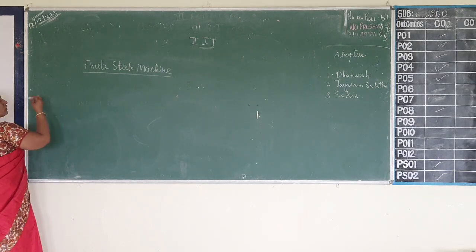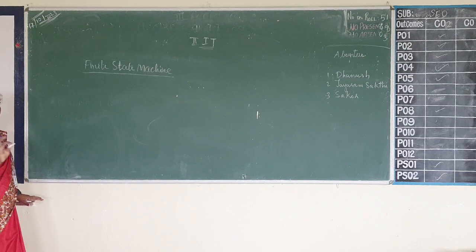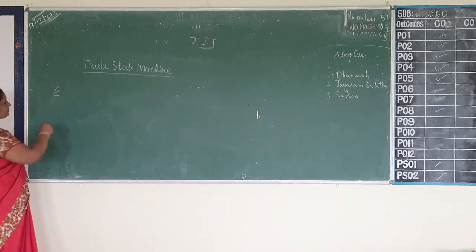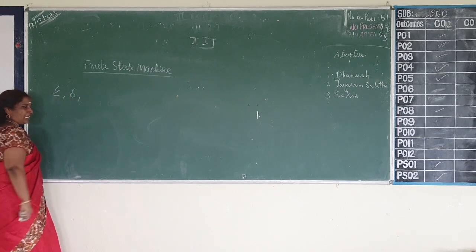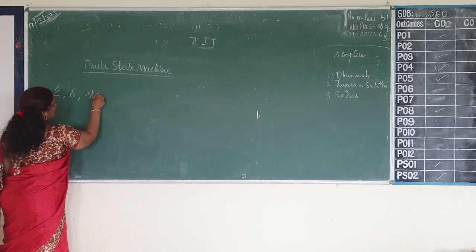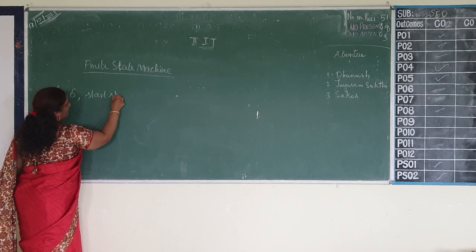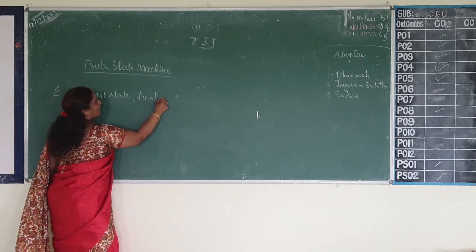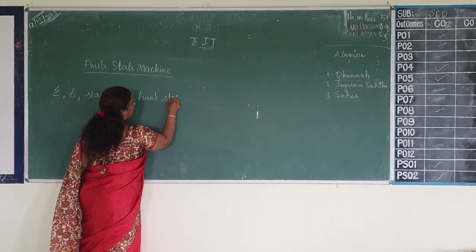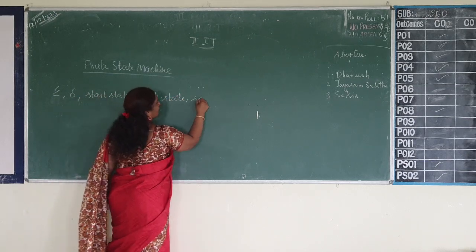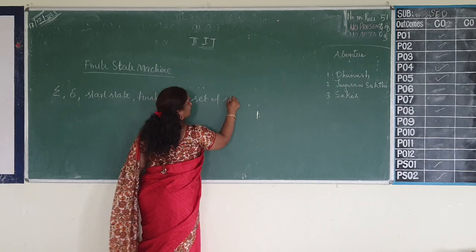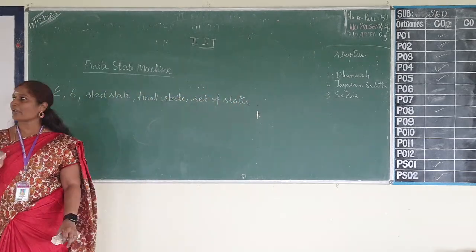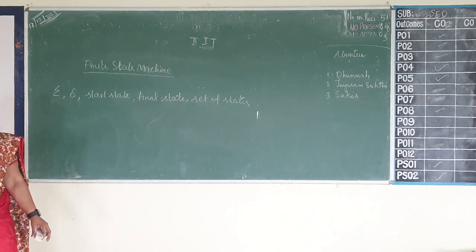No need to write, just listen. Sigma, delta, start state, final state, and set of states. All these five comprise a finite state machine.